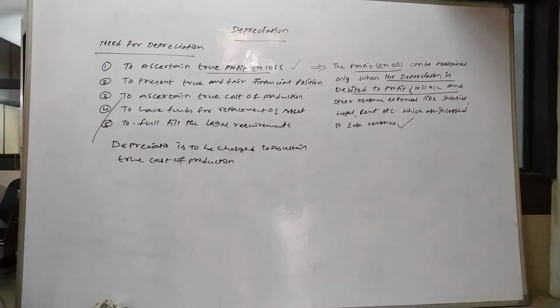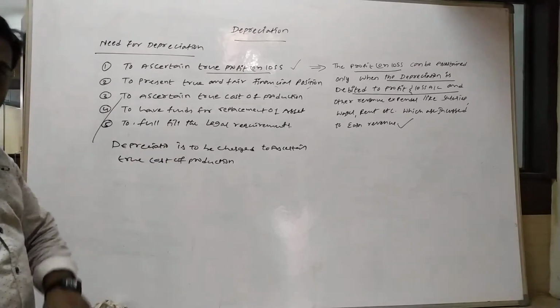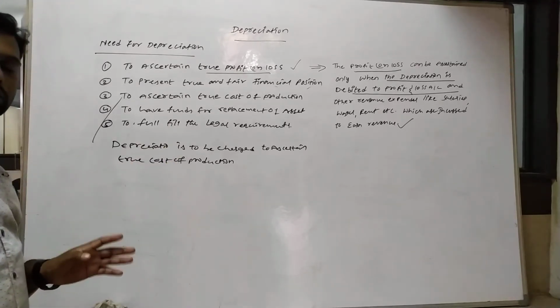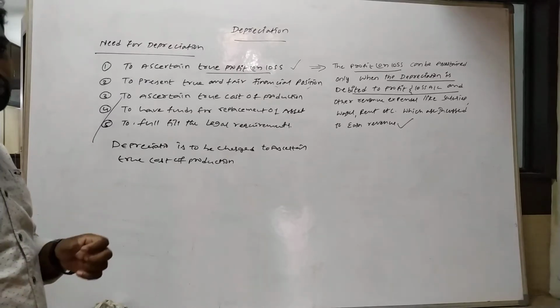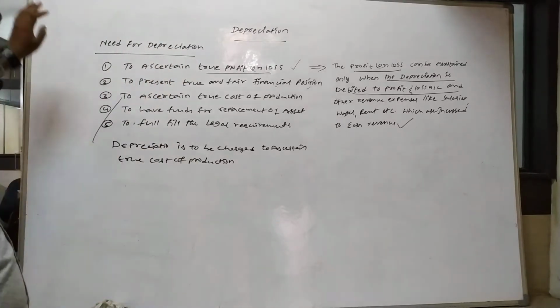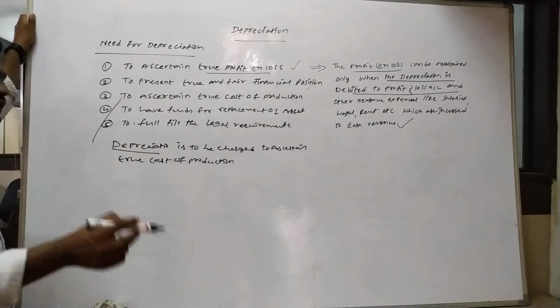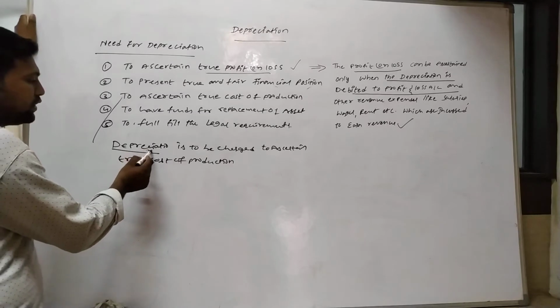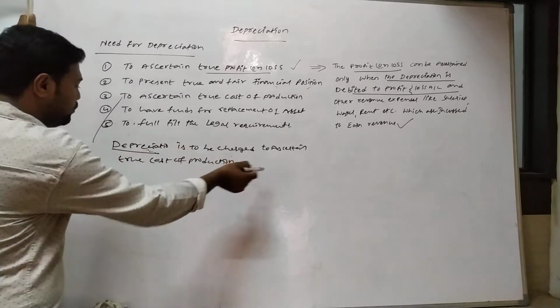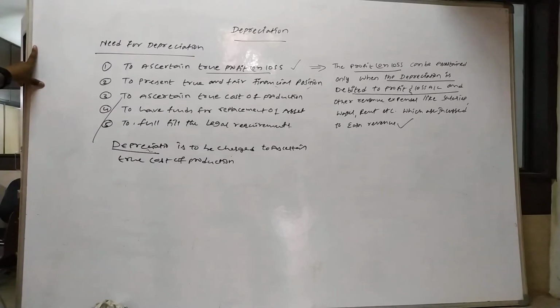Now compulsorily, each and every asset of the firm must be charged to the cost of production. If it is not charged to the cost of production, it does not display the correctness of the cost of production. Now all the assets must and should have depreciation charged to ascertain the correct cost of production.